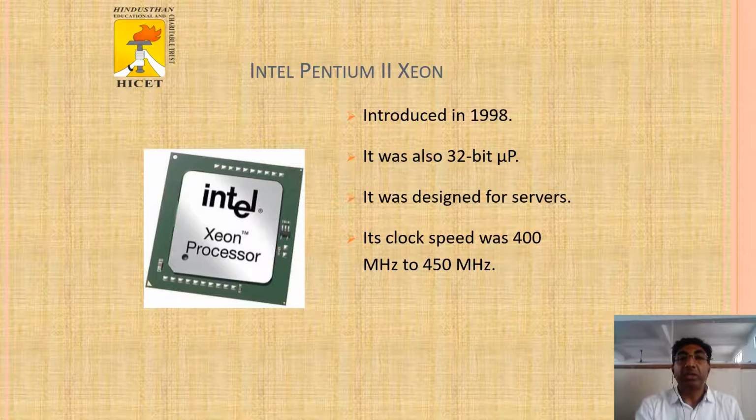The Intel Pentium 2 Xeon microprocessor was introduced in 1998. It is also a 32-bit microprocessor. It was designed for servers. The clock speed was 400 megahertz to 450 megahertz.